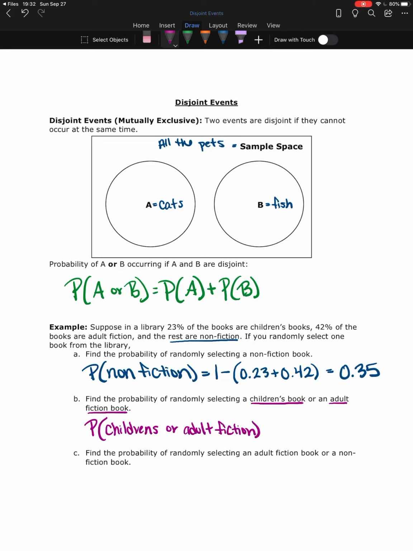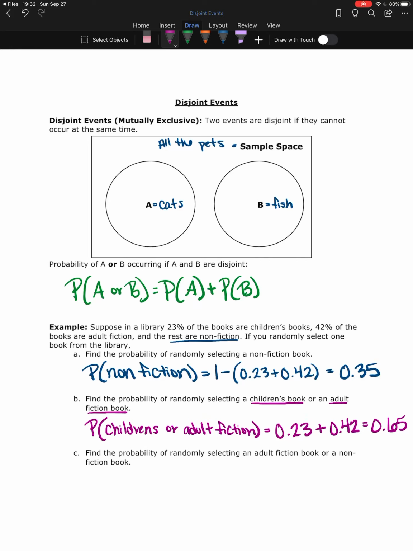It can't fall in both of those categories. So these are disjoint events. So the probability that I select a children's book is 0.23 because 23% of the books are children's books. Plus the probability that I select an adult fiction book is 0.42. So together, the probability of selecting one or the other is 0.65.